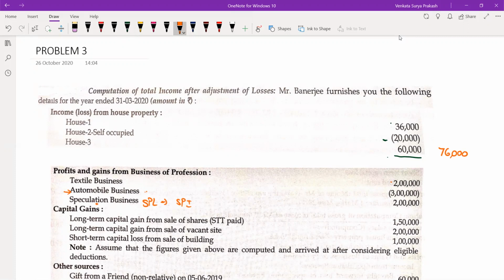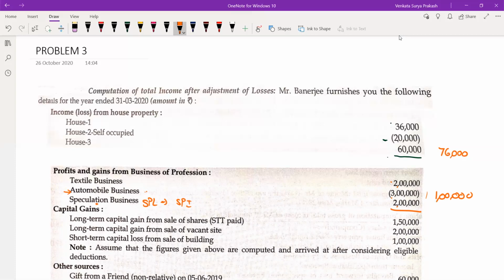So what I will do, this 3 lakhs, first I will adjust with my non-speculative. So 3 lakhs, I'm adjusting 2 lakhs here. Still, I am having 1 lakh loss. That being a non-speculative loss can be adjusted with your speculative income. The difference would be 1 lakh. Right, total you are having 4 lakhs. From the 4 lakhs, you are adjusting 3 lakhs. So profits and gains from business or profession is going to be 1 lakh. Done.